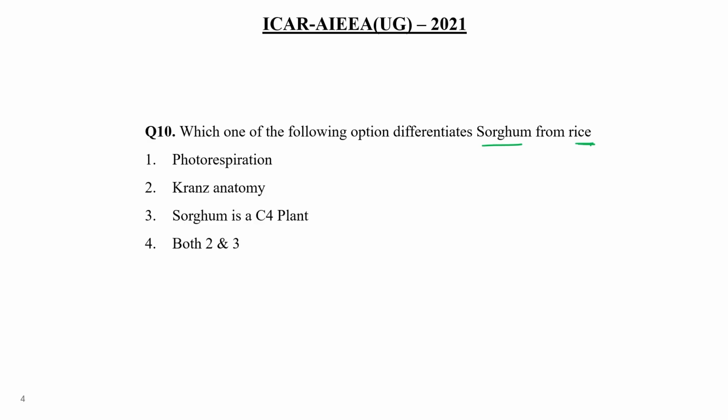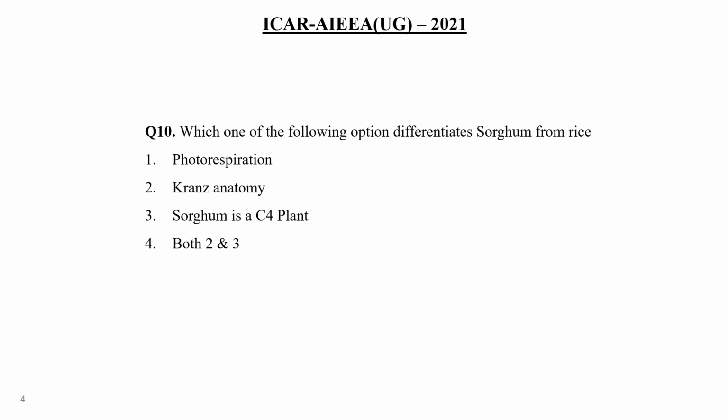Yes, so sorghum comes under the C4 category. Sorghum, maize, sugarcane, they all belong to C4 type of plant, while rice belongs to C3 type of plant. Right? So they have Kranz anatomy. Yes. Sorghum is a C4 plant. Yes. And in choice number 4, both 2 and 3 are mentioned. So choice number 4 would be the correct answer of this question.